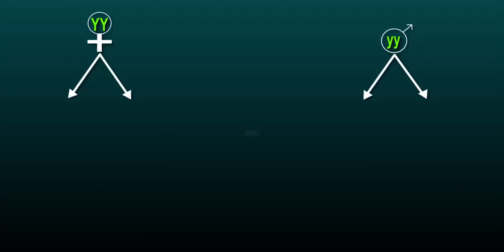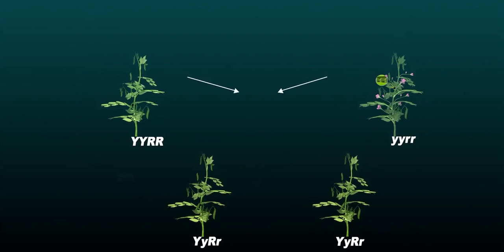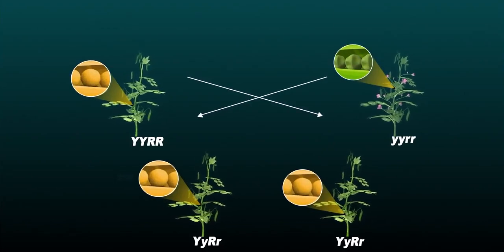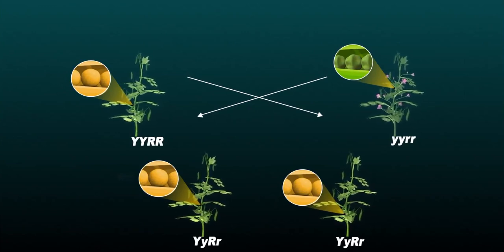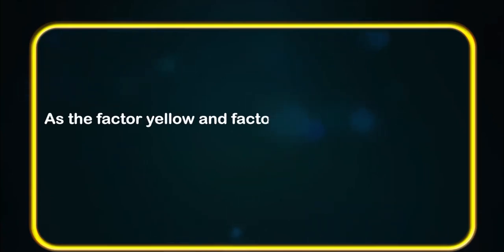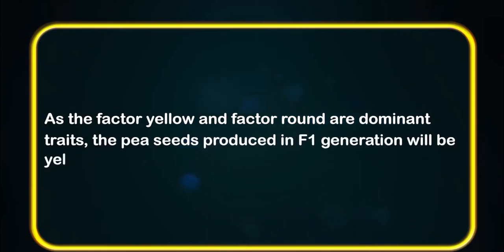F1 generation. When pure yellow and pure round were crossed with pure green and pure wrinkled, then all the pea seeds produced were yellow and round, that is, capital Y, small y, capital R, small r. As the factors yellow and round are dominant traits, the pea seeds produced in the F1 generation will be yellow and round.